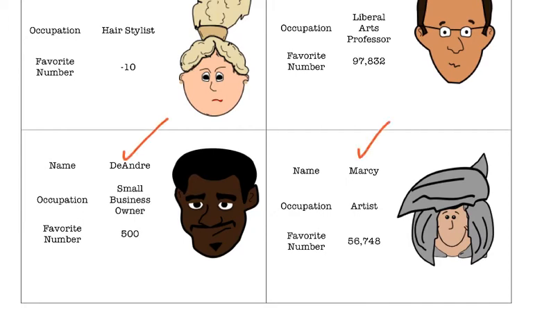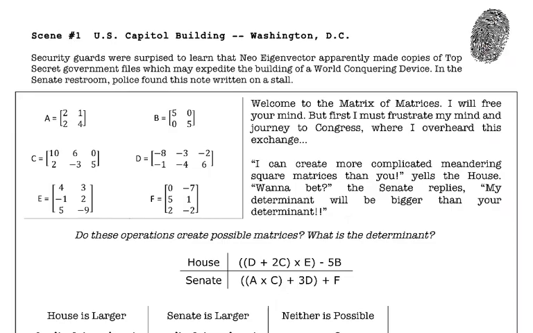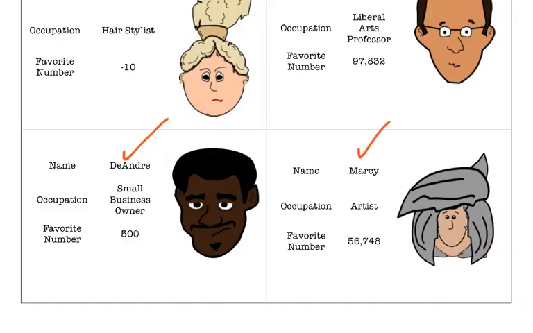Notice that each of them has a different occupation. Does that make them more of a suspect? And each of them has their own favorite number. Interesting. Well, by trying to solve each of the crime scenes using matrices, you will gather up all of your clues and come up with a final number, and that final number should match one of these 6 suspects, and we will discover who it is.